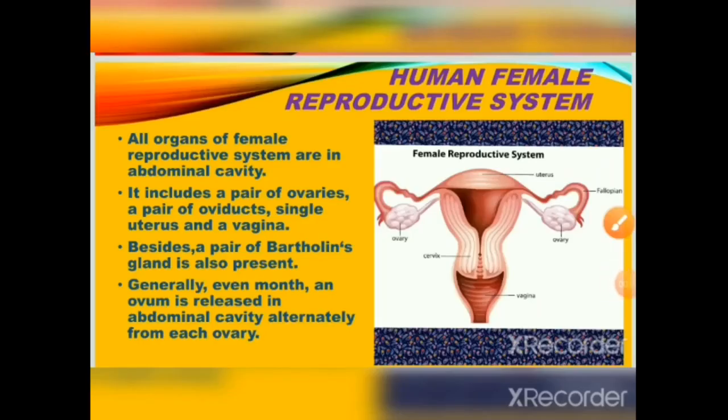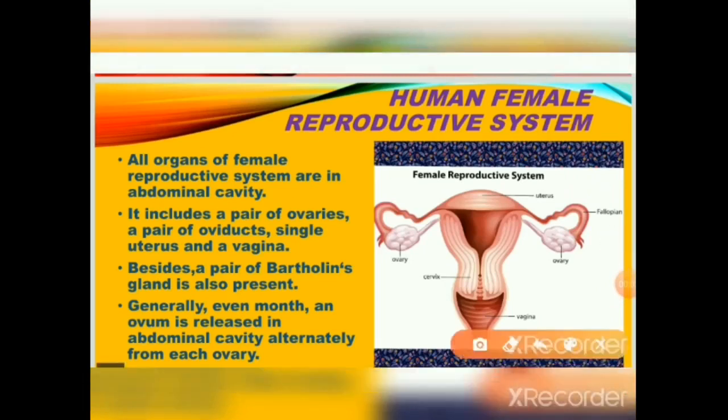Human female reproductive system. With the help of a diagram, we'll see first. It is uterus here, fallopian tube here, ovaries, vagina, cervix and ovary. All organs of the female reproductive system are in the abdominal cavity. It includes a pair of ovaries. If you can see, two ovaries are there. Then a single vagina here, then the uterus here.